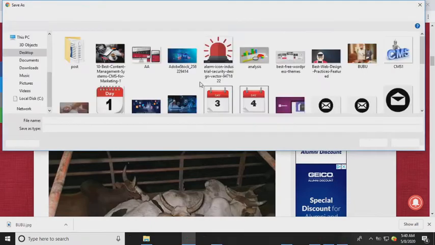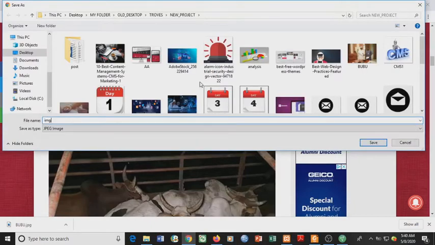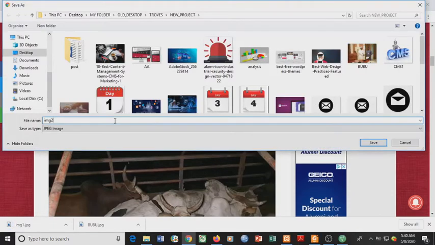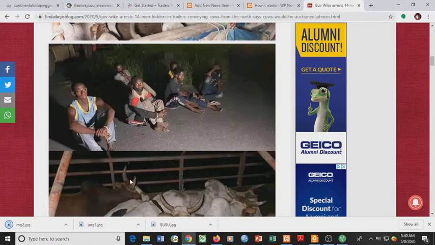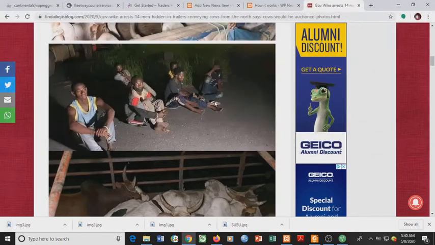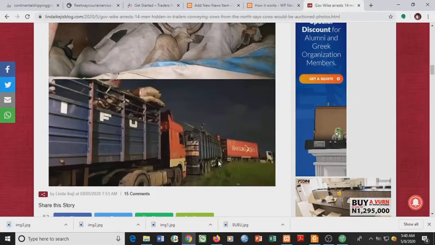Let's save the image 1, image 2, image 3. So okay, we have image 4. Let's leave it out for now.